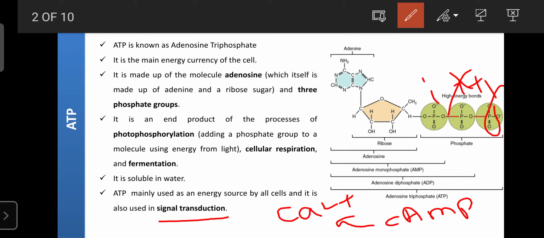Signal means information. The information is in the form of current or electric signals, which can be carried by positive ions like calcium. Calcium can be transmitted from one place to another place.